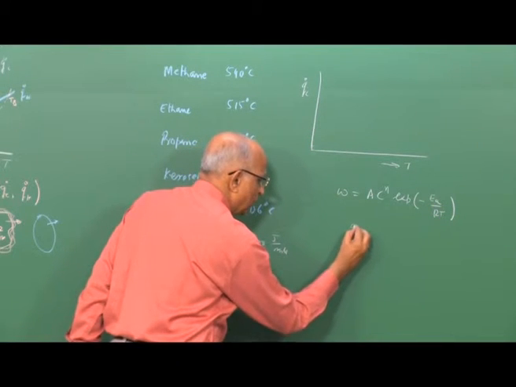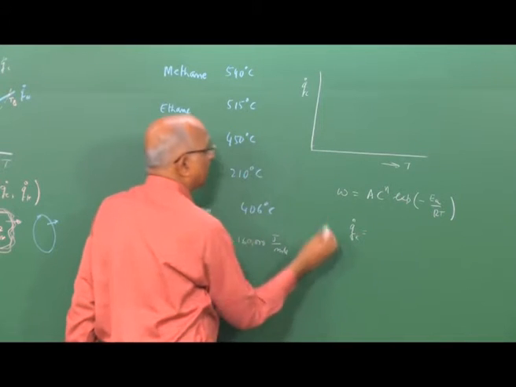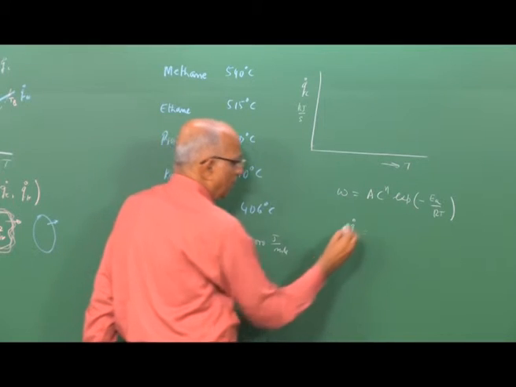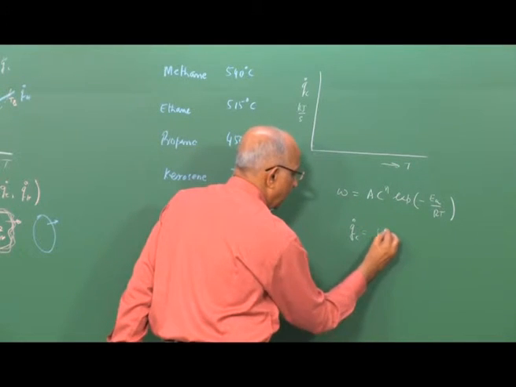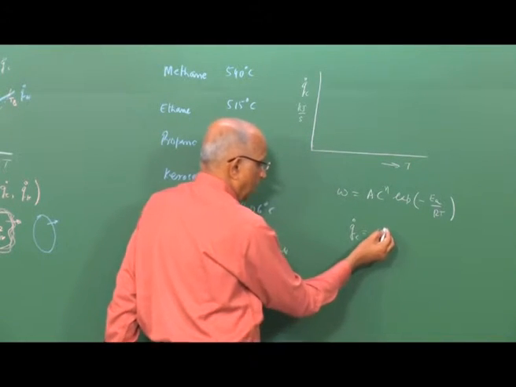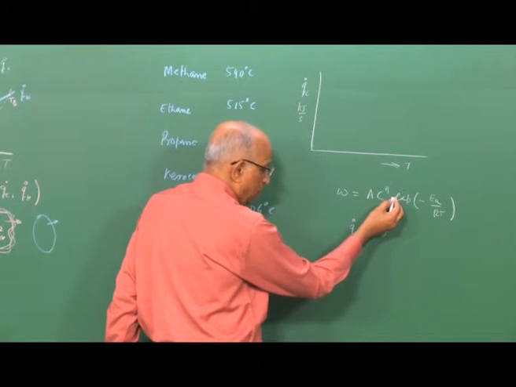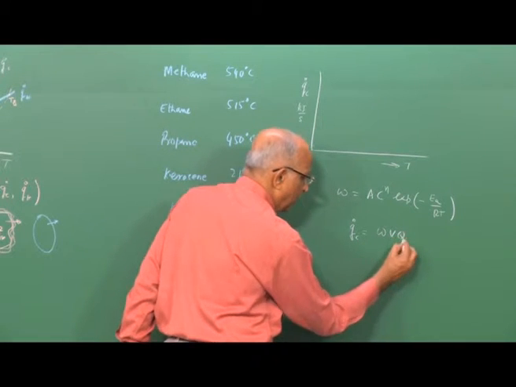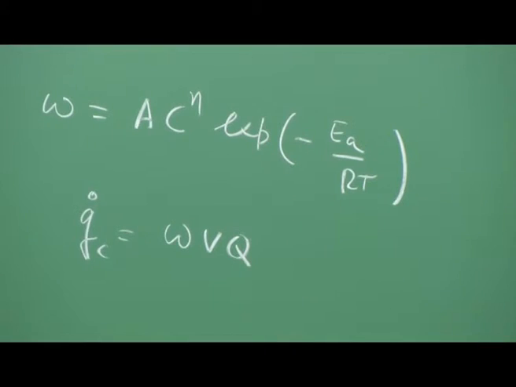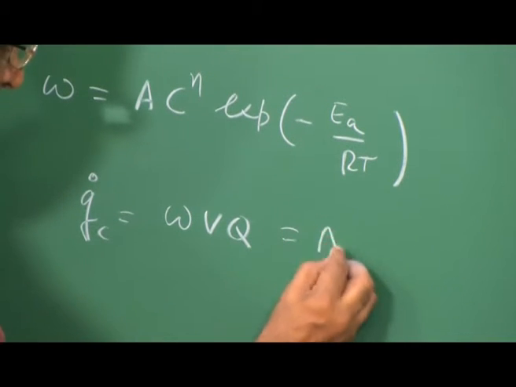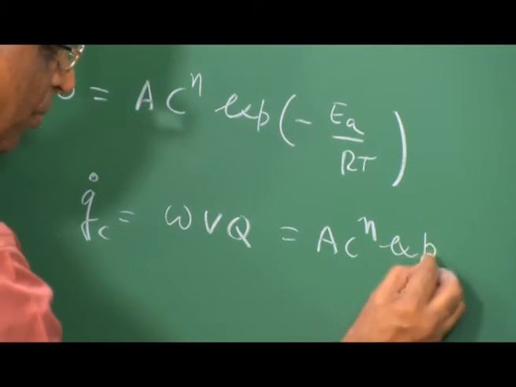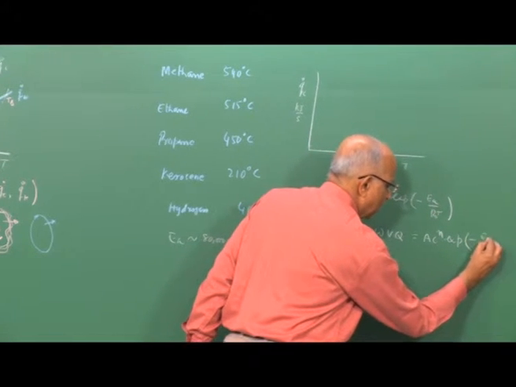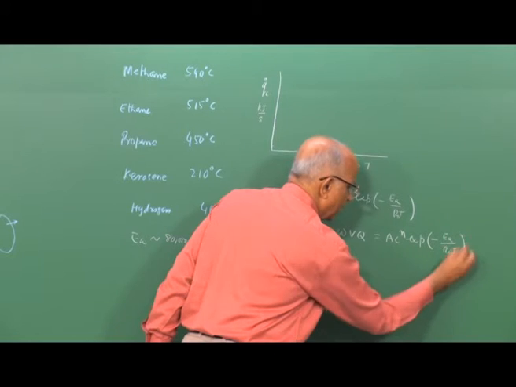If I look at Q dot C, the rate at which heat is getting generated, which I want to plot over here in kg per second, it is equal to omega, that is so much moles per cc second, into volume, into the heat which is generated per mole. Therefore Q dot C is equal to A C^n into exponential of minus EA by R naught T, where mind you, R naught is the universal gas constant.